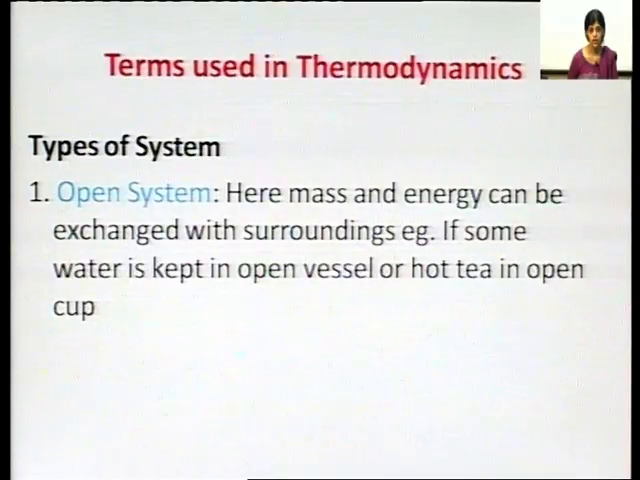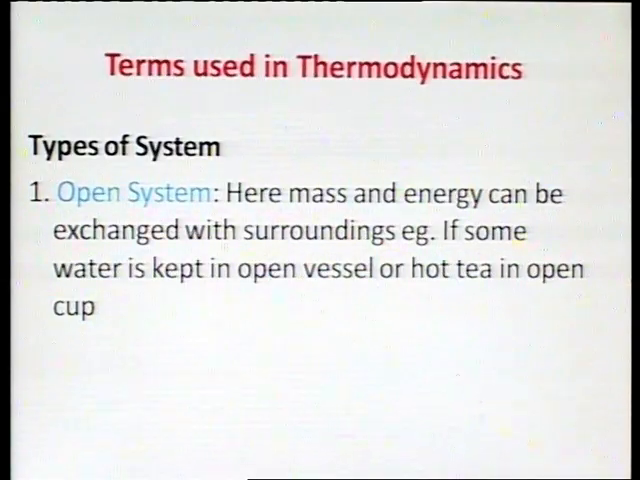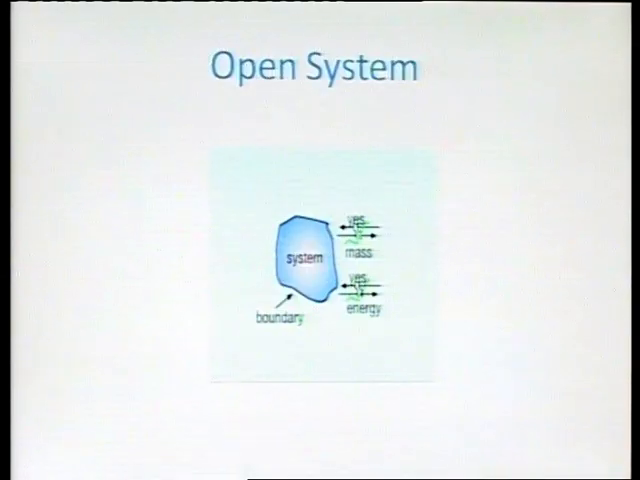Now, next thing, what are the types of system? We can have various types of system. The first is the open system. An open system is that type of system where mass and energy can be exchanged with the surrounding. For example, if some water is kept in an open vessel or hot tea is kept in an open cup, it is an example of an open system. This is the diagrammatic representation of an open system. Over here, we are having the exchange of mass as well as energy with the boundary.